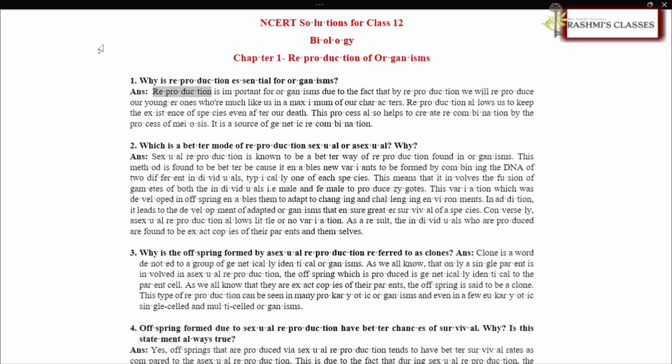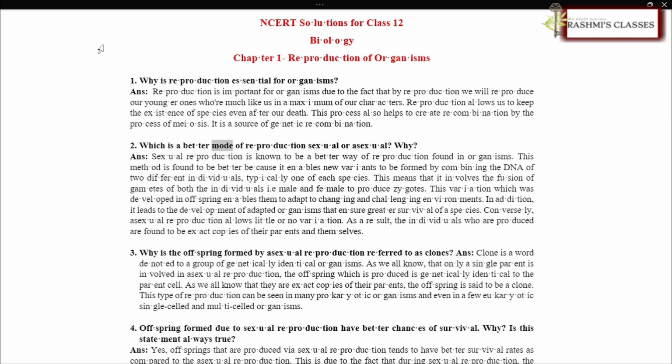ANS. Reproduction is important for organisms because by reproduction we produce our younger ones who are much like us in a maximum of our characters. Reproduction allows us to keep the existence of species even after our death. This process also helps to create recombination by the process of meiosis. It is a source of genetic recombination.